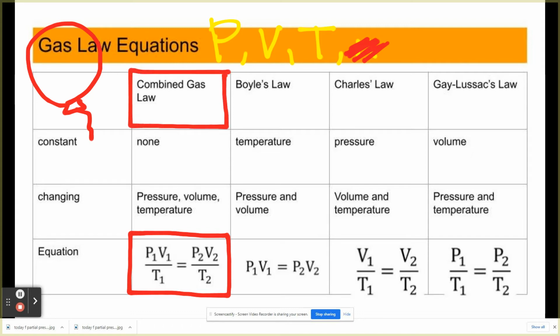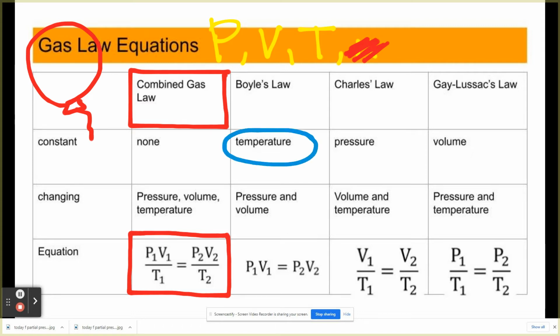Between those three, there is no constant variable. We know now that the constant is the amount of gas, but between pressure, volume, and temperature, they're all changing. Now, guys, if you look at that problem, you should see a variable for pressure, volume, and temperature. What if you don't see temperature?